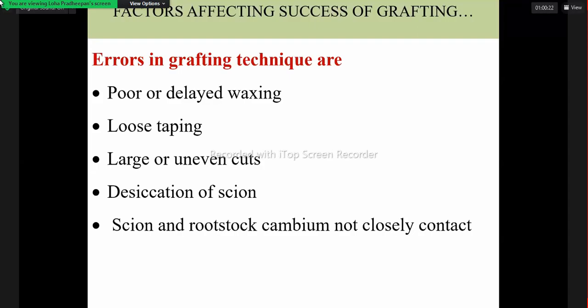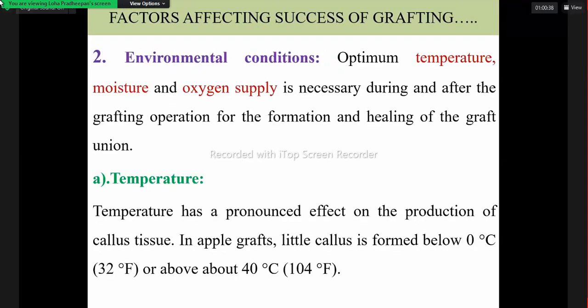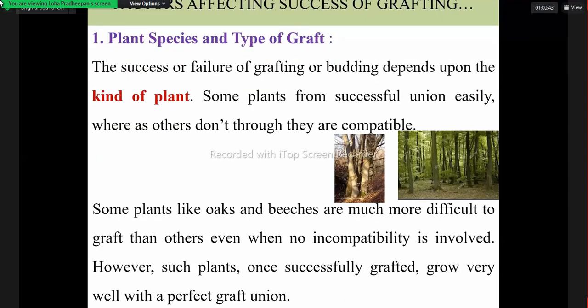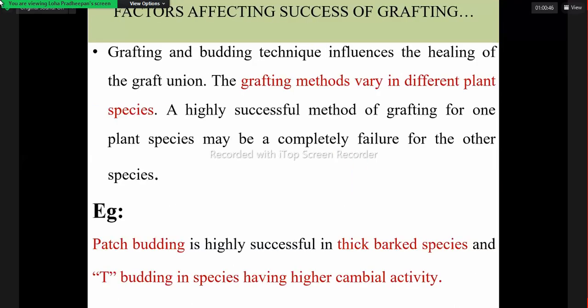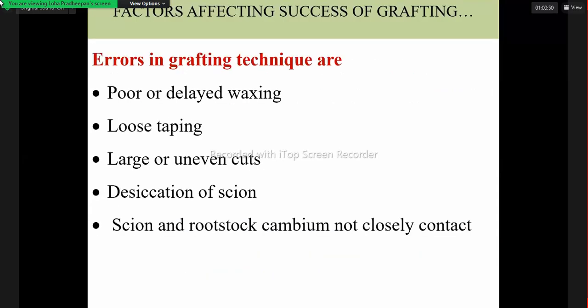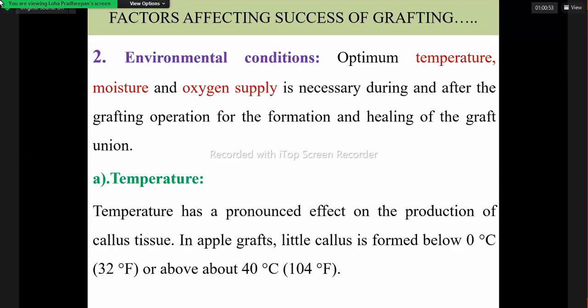Also, if we don't preserve the scion properly, some moisture loss occurs in the scion, and that also influences success. While doing it, there should be close contact between the rootstock and scion. So that is the case: the plant species or the type of graft, patch budding or T-budding, can vary. Then we have the second factor, the environmental factor, temperature.